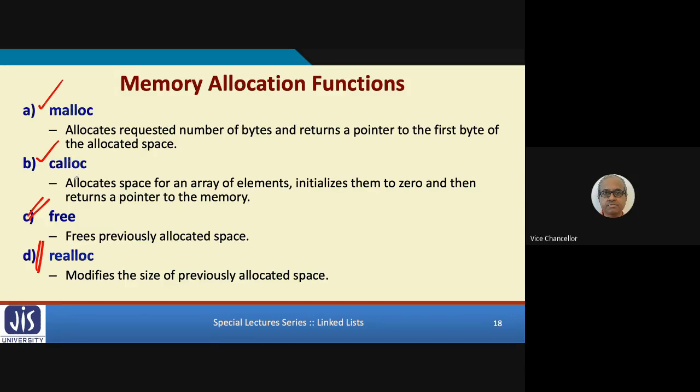See, malloc and calloc, the concept is very similar. Only difference is that malloc simply allocates a block of memory of whatever size you are asking for. Suppose you ask for 100 bytes. So it will allocate a memory block of 100 bytes. Calloc will do the same, but it will also initialize these bytes to all zeros. Malloc does not initialize, but calloc will also initialize them to zeros. Okay? That is the main difference. Let us see how malloc works.